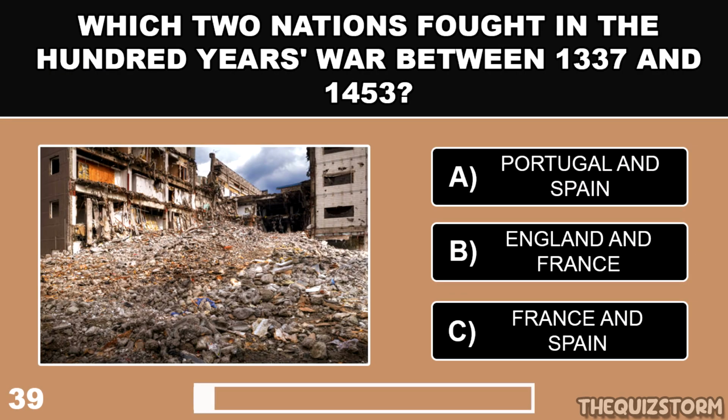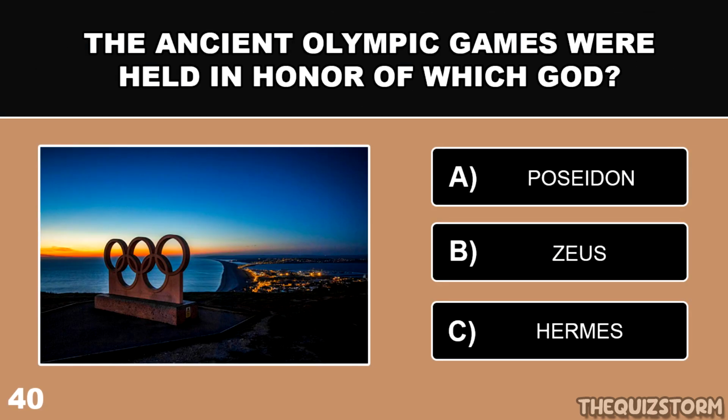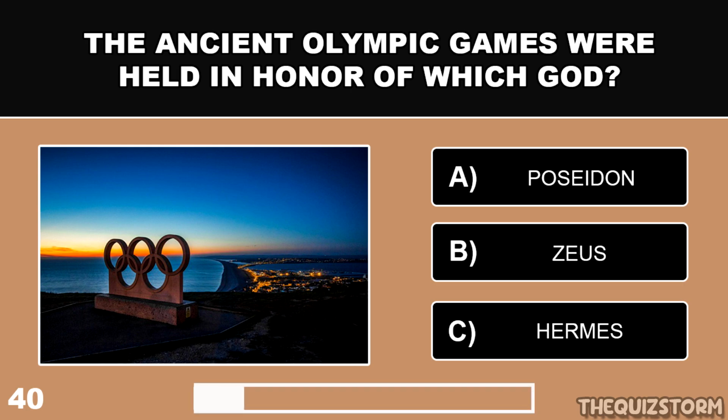Which two nations fought in the 100 Years' War between 1337 and 1453? And the correct answer is England and France. The ancient Olympic Games were held in honor of which god?